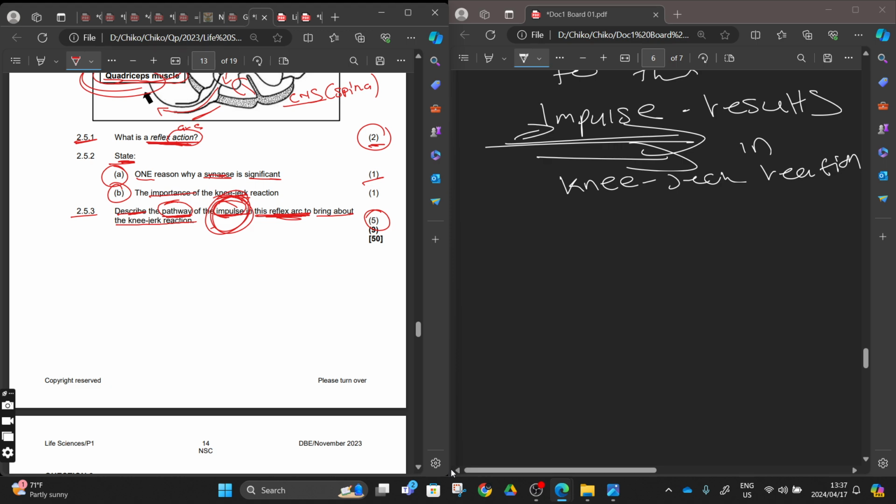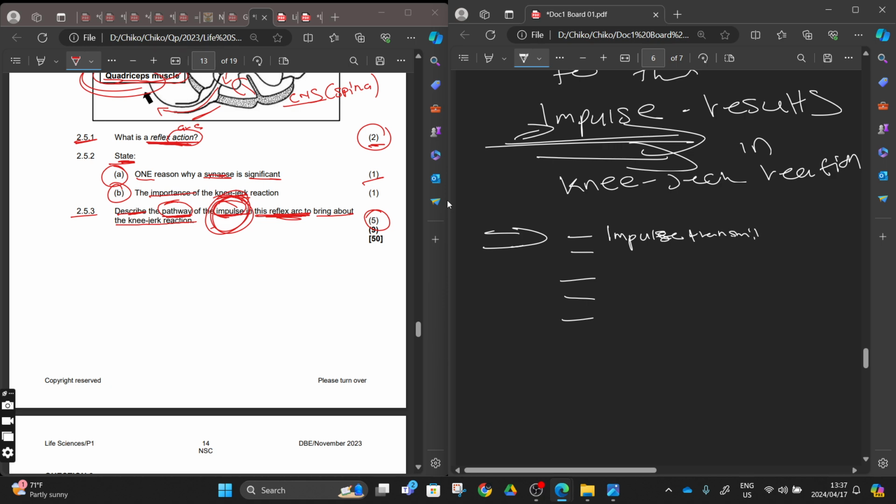But as you can see here, I didn't include the neurotransmitter and so on, because they only need 5 marks. So in these 5 marks, they are going to give you marks according to the keywords that you use. The first one, they are going to give you when you mention that the impulse is going to be transmitted. You have to use the word transmitted by sensory neuron. They're going to give you one here.